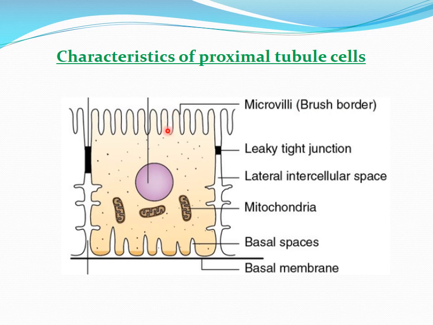Now these foldings, the microvilli, increase the surface area of the membrane of the proximal tubular cell. Because of the increase in surface area, it also has a large number of protein channels through which the various substances can be transported. So these unique features are present in the proximal tubules, unlike in the other cells. One is the highly metabolic activity. Second is the large number of mitochondria. Then the brush border increases the surface area and contains a large number of transport proteins.